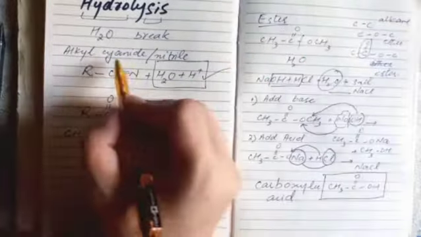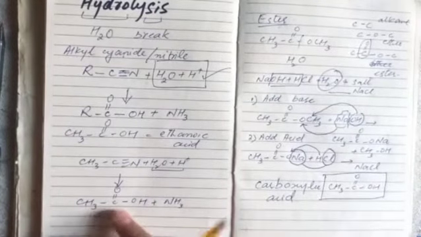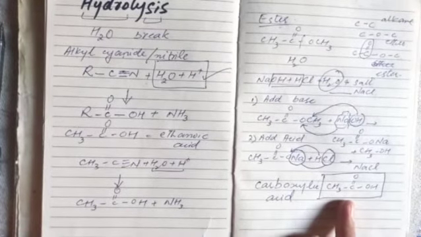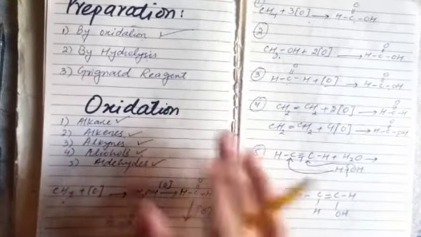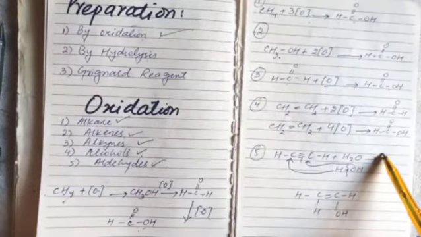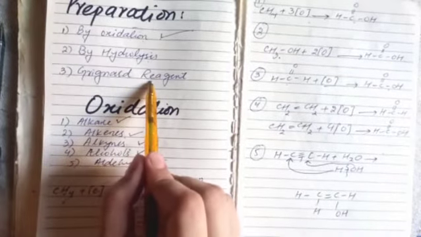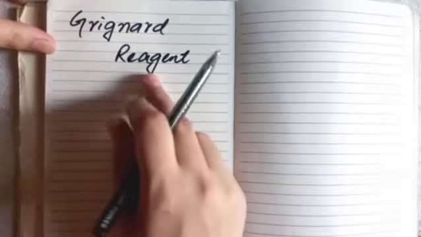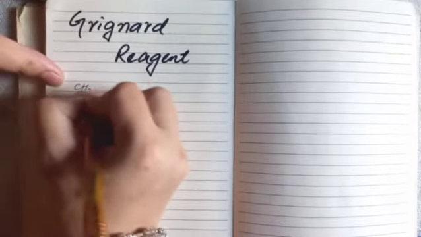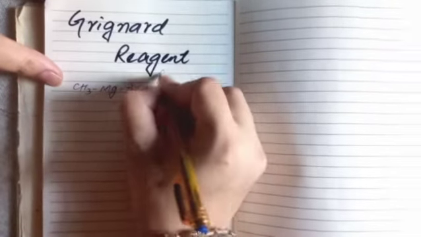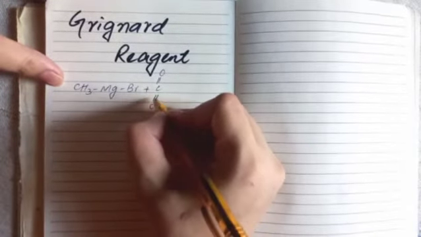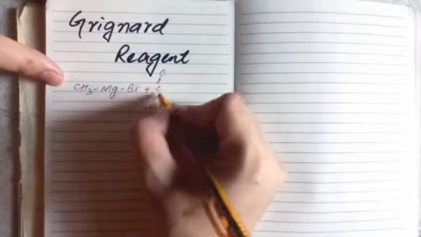So two compounds, alkyl cyanide and ester, upon hydrolysis are producing the same carboxylic acids. 5 compounds upon oxidation are also giving carboxylic acids. Now it is the turn for Grignard reagent. So the Grignard reagent is CH3MgBr. When it reacts with carbon dioxide, C double bond O on each side, 2 bonds with oxygen, it